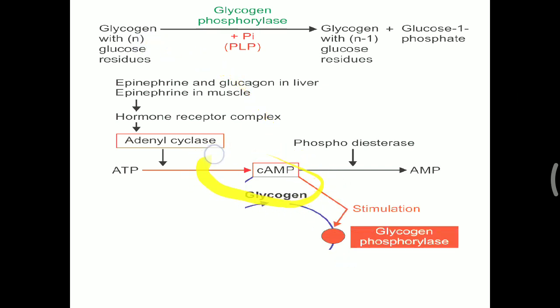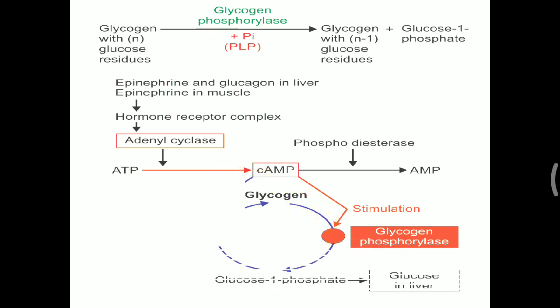How? Cyclic AMP stimulates glycogen to release a glucose molecule through glycogen phosphorylase. This glycogen phosphorylase will be activated, so glycogen will release one glucose molecule. One glucose 1 phosphate is released, and from that glucose is generated in the liver. But in the muscle, glucose 1 phosphate will be converted into glucose 6 phosphate and directly enter the glycolysis pathway. So under the effect of epinephrine and glucagon in the liver and epinephrine in the muscle, glucose is released into the tissue as well as the blood.